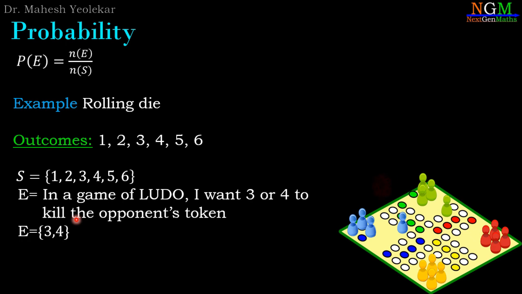Example number 2, rolling a die. Event E contains two elements, 3 and 4. Probability of E equals number of elements in E divided by number of elements in S. The number of elements in E is 2 and the number of elements in S is 6. So 2 divided by 6 is equal to 1 by 3.